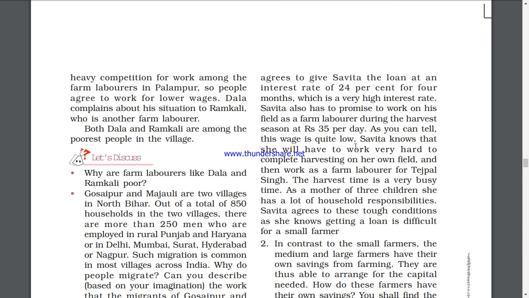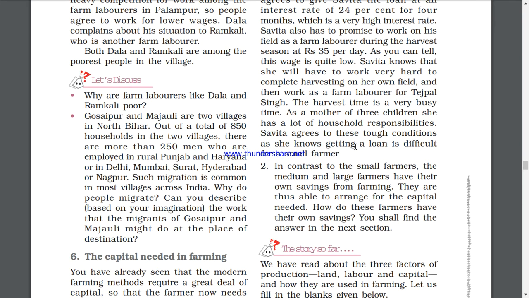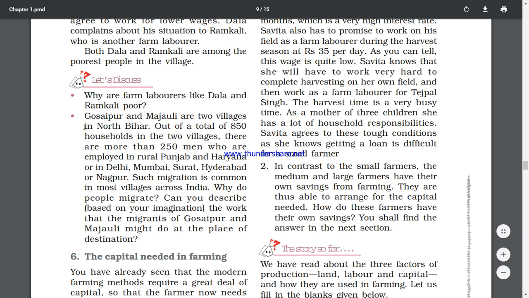So Dala complains about his situation to Ramkali, who is another farm laborer. He complained that the government is paying 60 and we are getting 35 and 40. So both Dala and Ramkali were among the poorest people in the village. So why are farm laborers like Dala and Ramkali poor? Because they don't have their own land. So children, please go through this case study. I'll be taking this in the next class, and even in the assessments I'll be giving you a case study so that I can know what you have exactly learned through this. Now I'm just taking the last case study.